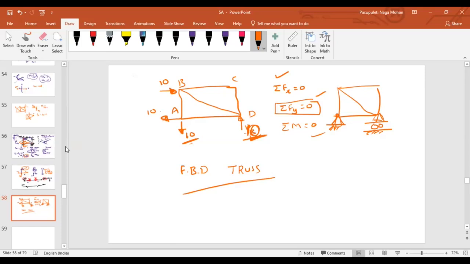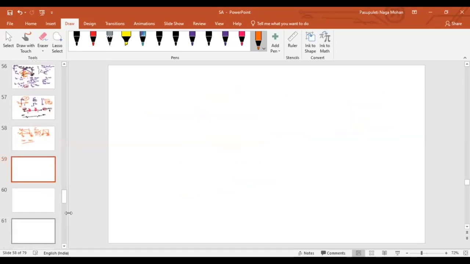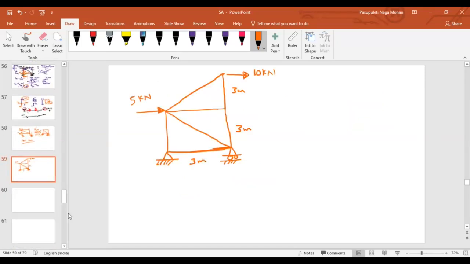Let me give you one more simple example. Just try it, okay? Please write down the joint names, like A, B, C, D. Thank you for reminding.